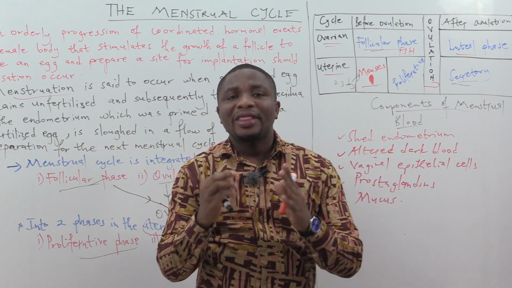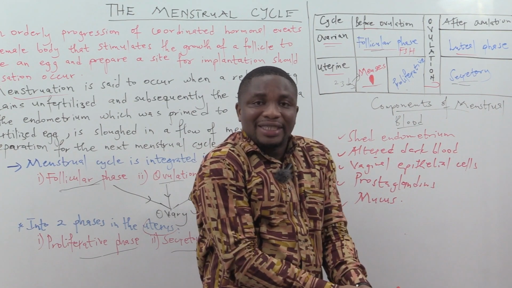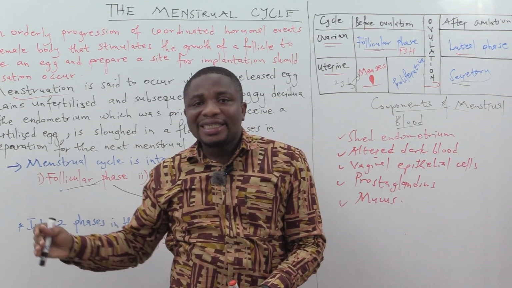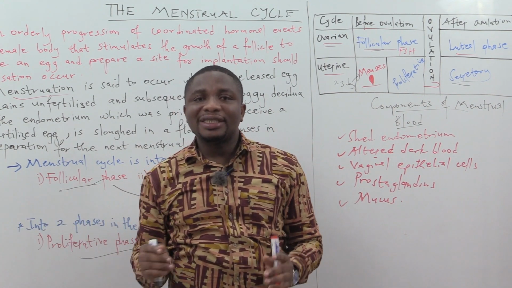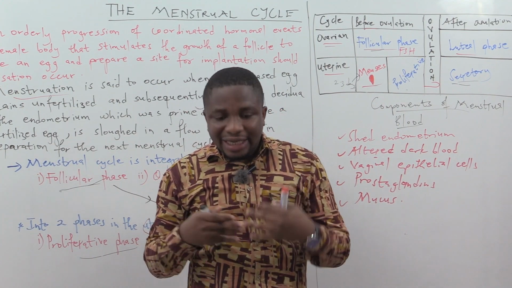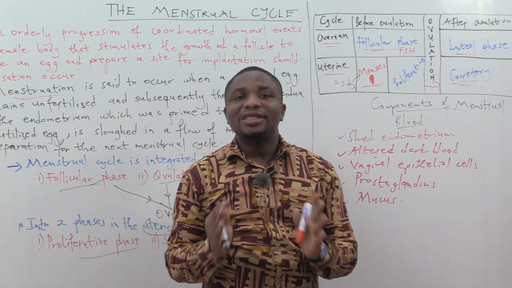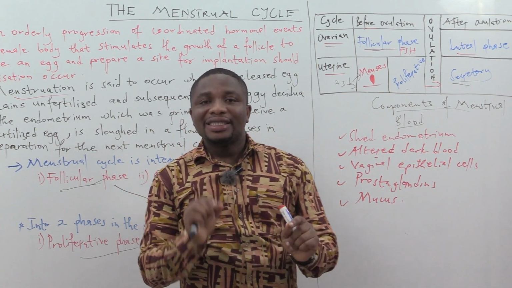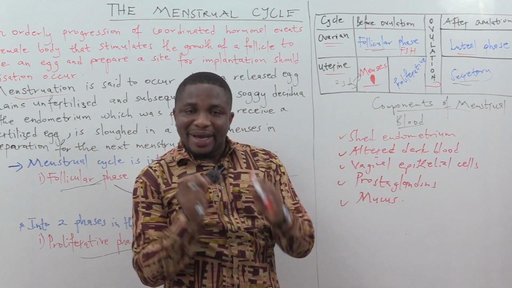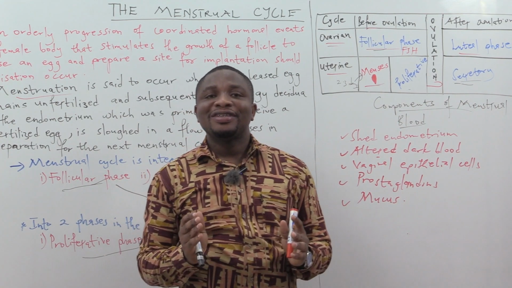That is what we call the menstrual cycle. But your menses is just that period of your bleeding. That's what we call menstruation or menses or period. It is different from the menstrual cycle. The menses is just the beginning of the menstrual cycle.